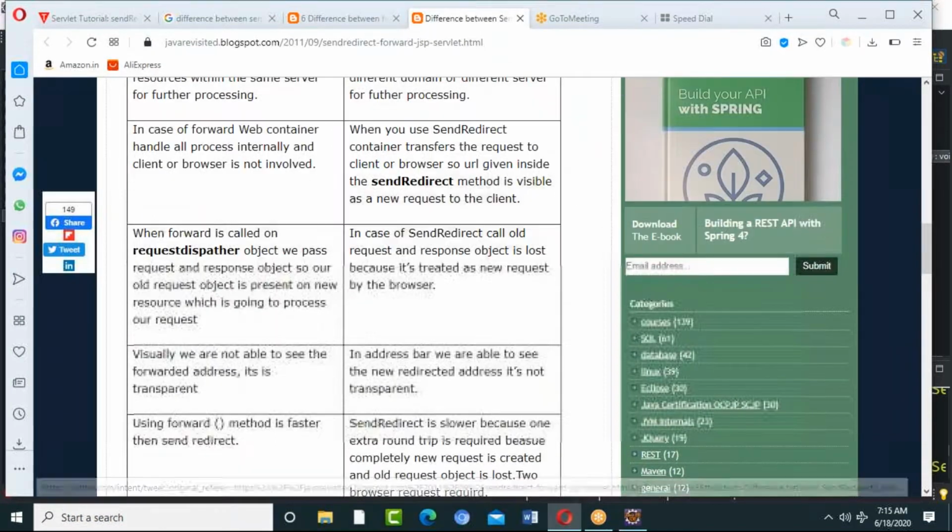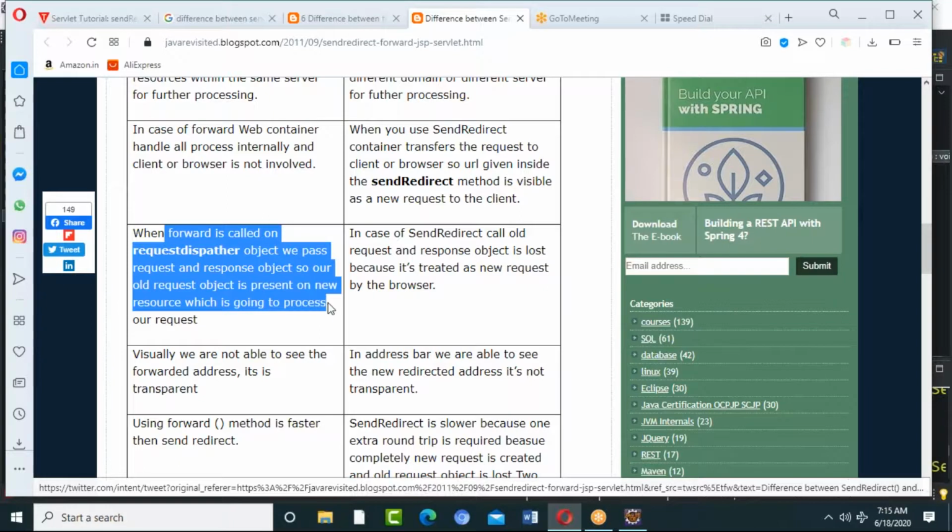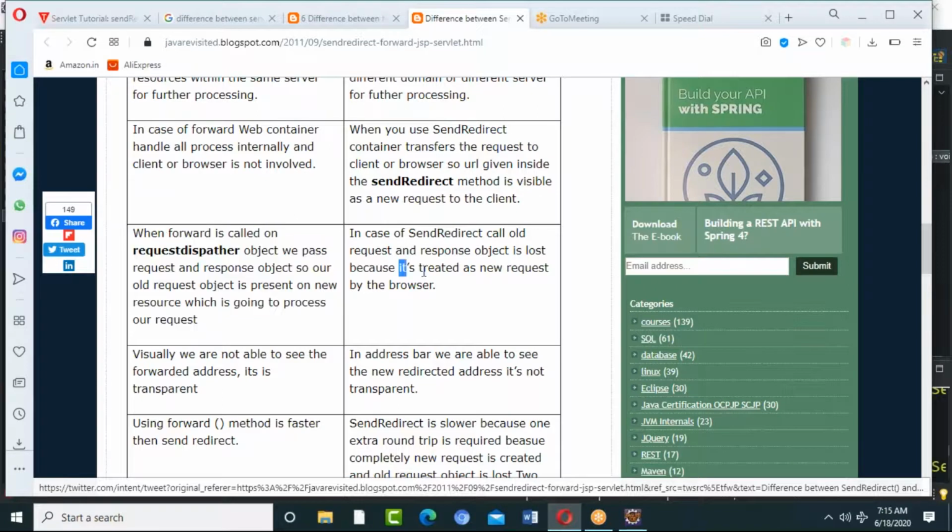When forward is called, with the request dispatcher object we pass request and response objects too. So our old request object is present on the new resource which is going to process our request. In case of send redirect, the old request and response objects are lost because it's treated as a new request by the browser. That's the difference.